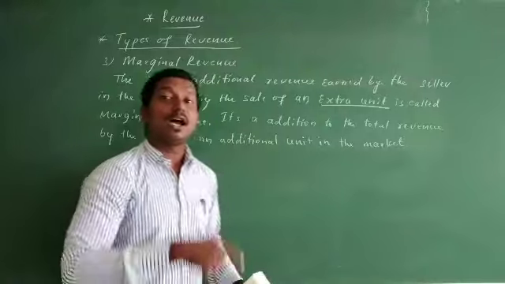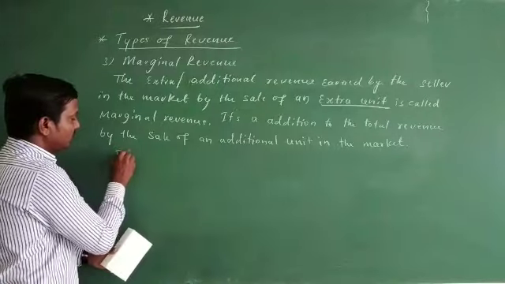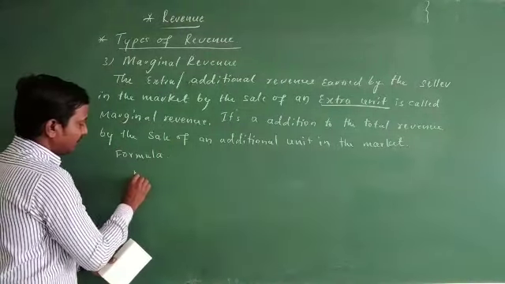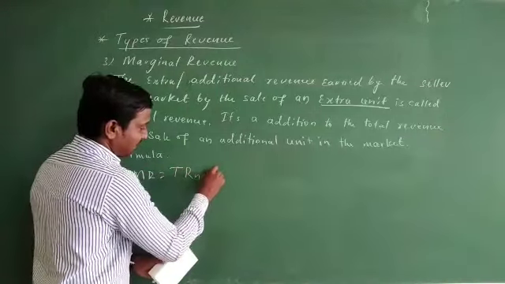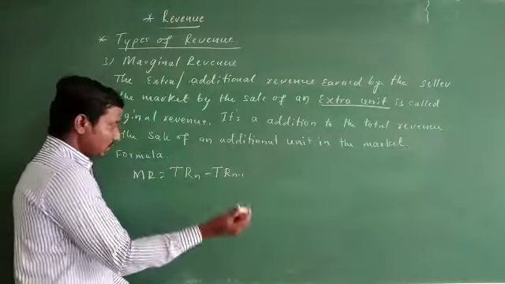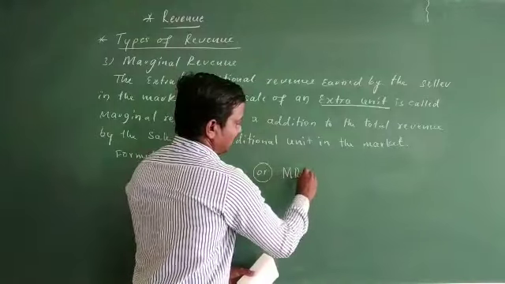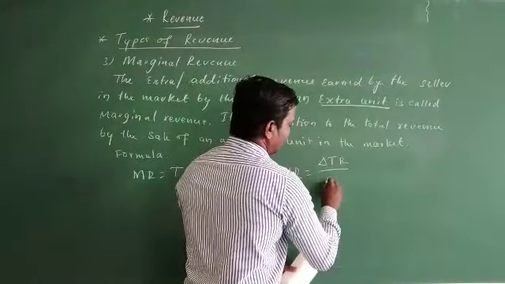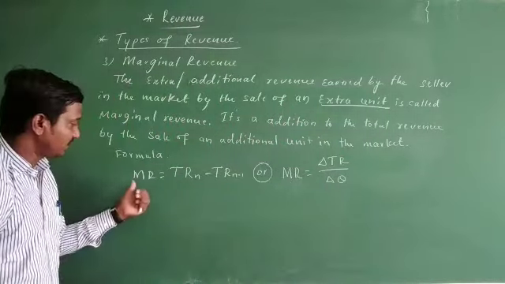Then coming to the formula, how do you calculate it? Here we can have two formulas. The first formula is MR equals TRn minus TRn minus 1, or MR equals delta TR divided by delta Q. Look at this.